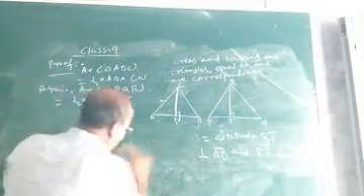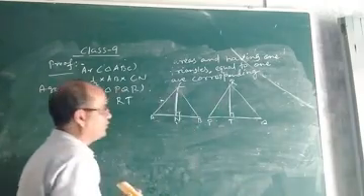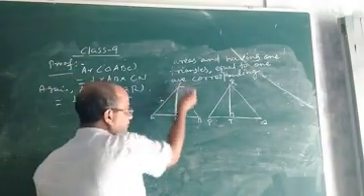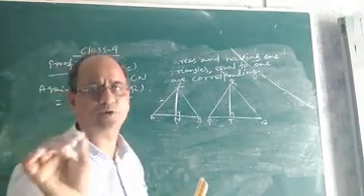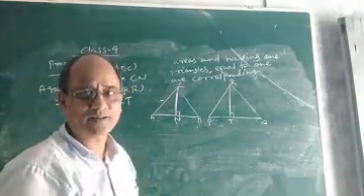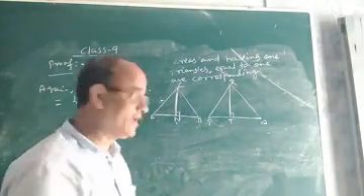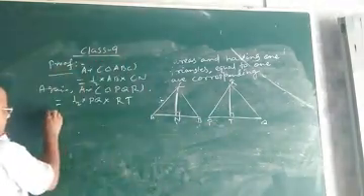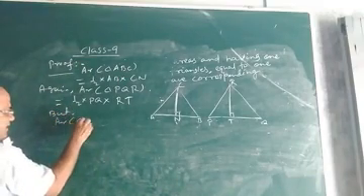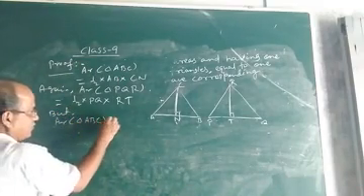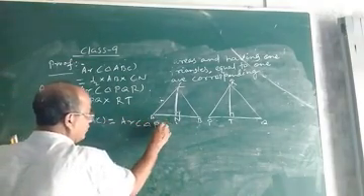Okay. Now see, children, we got the area of triangle ABC. We also got the area of triangle PQR by using the formula half into base into height. But what is given? It is given that their area is same. They have equal area. So we are given that area of triangle ABC equals area of triangle PQR.